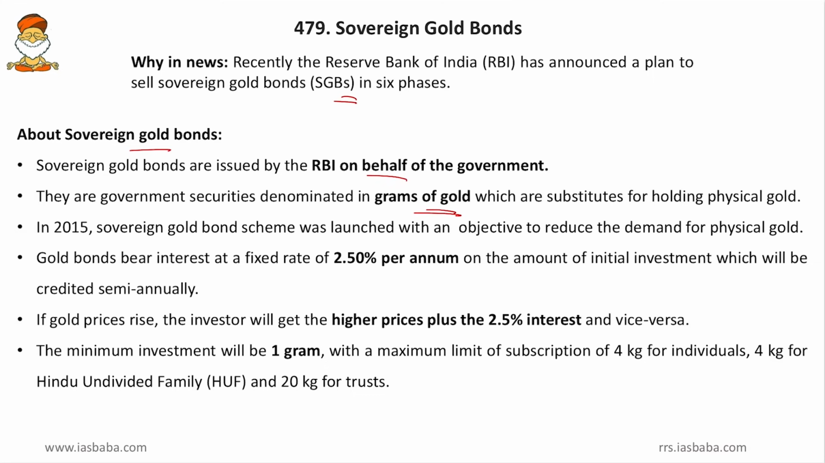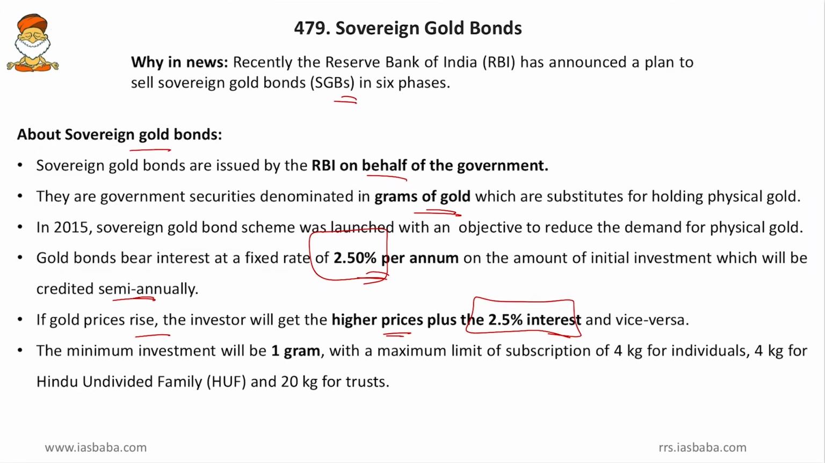Now, gold bonds bear interest at a fixed rate of 2.5% per annum on the amount of initial investment, which will be credited semi-annually. So, these sovereign gold bonds give 2.5% per annum of interest, and that will be credited once every 6 months, or twice in a year. Then, if the gold prices rise, the investor will get the higher prices plus 2.5% interest. So, this 2.5% interest is over and above the market price. Friends, we know that the gold price will be hiking day by day. So, over and above the price hike, you will get 2.5% interest.